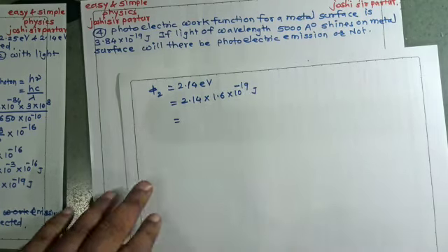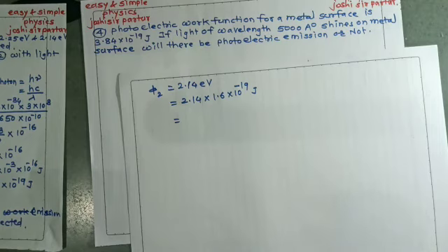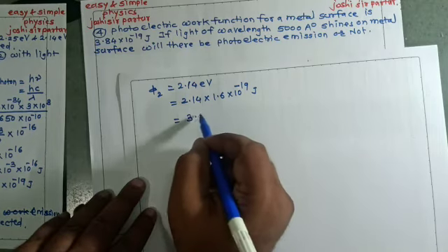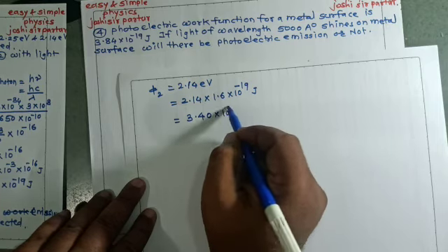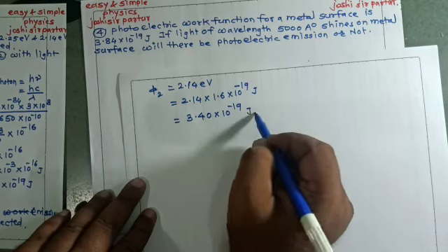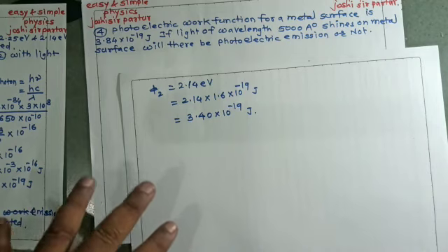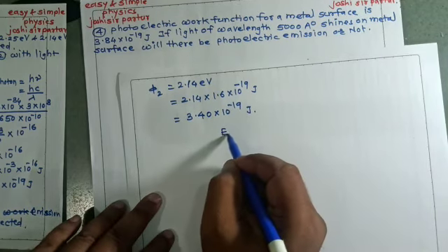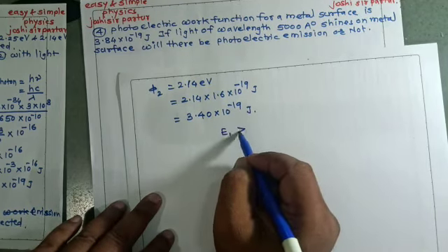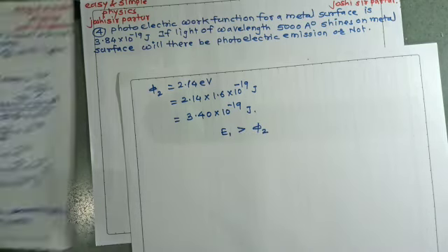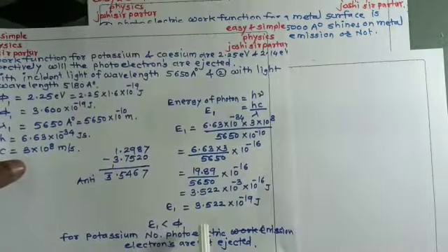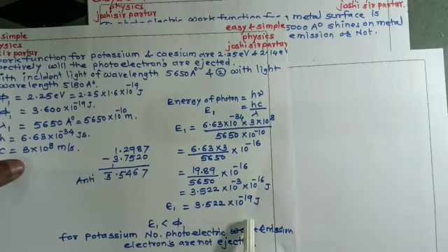If we multiply, it will be 3.40 into 10 raised to minus 19 joule. If we compare E1 and phi2, E1 is greater than phi2, because the value of E1 is 3.522 into 10 raised to minus 19 joule.